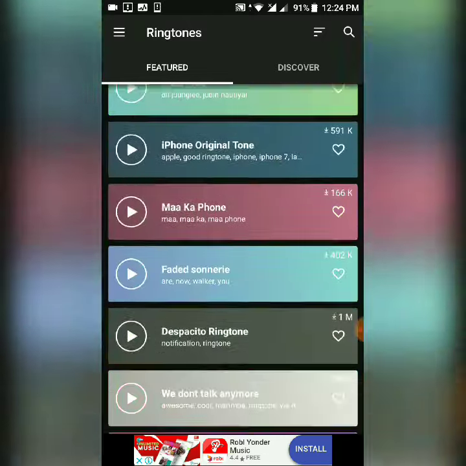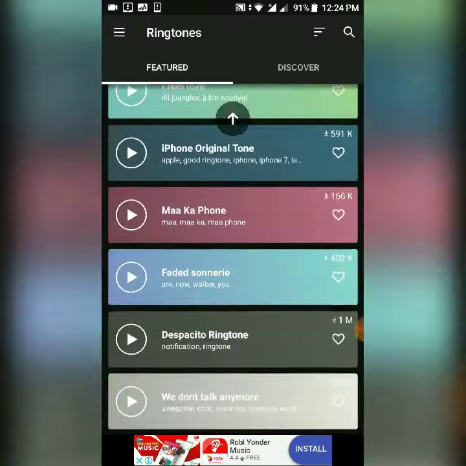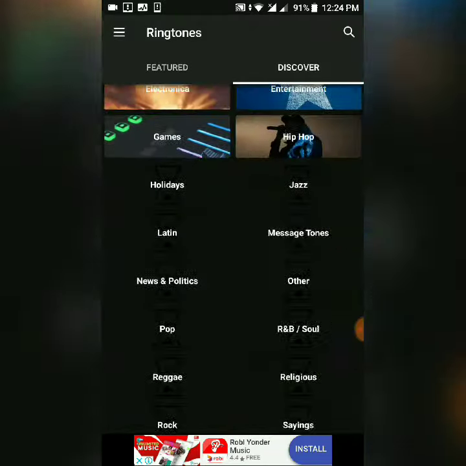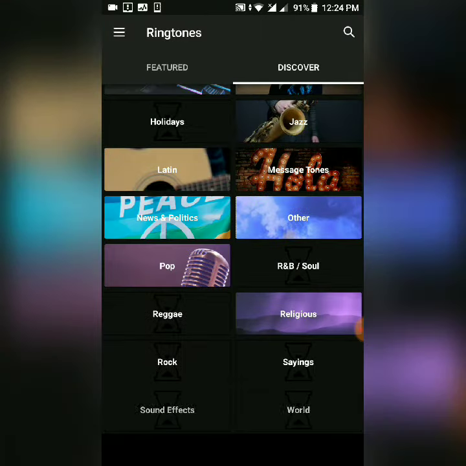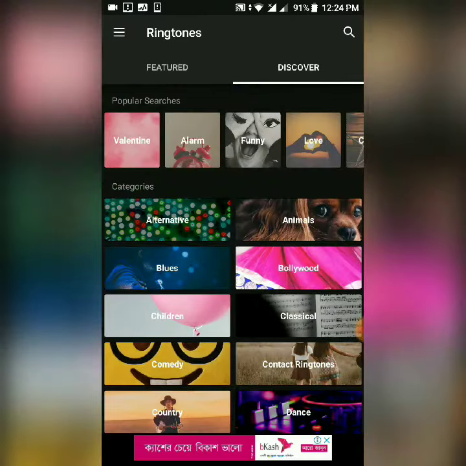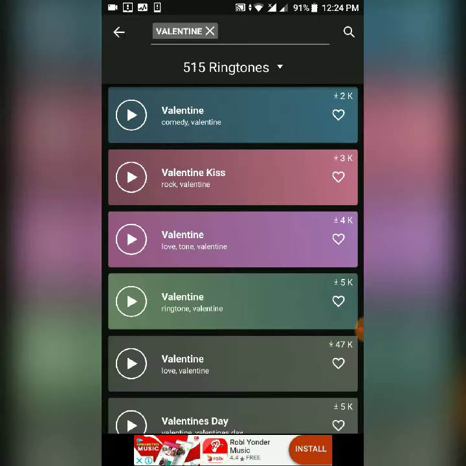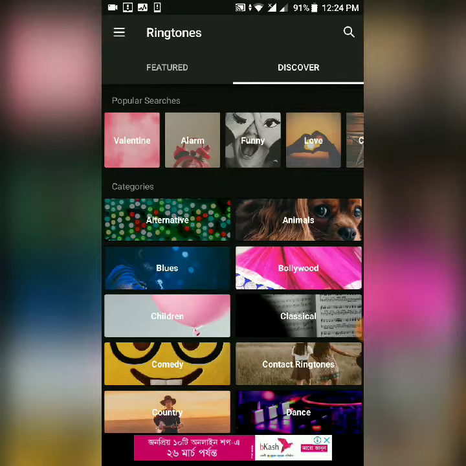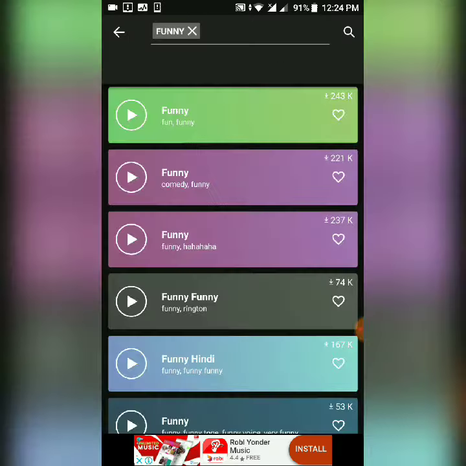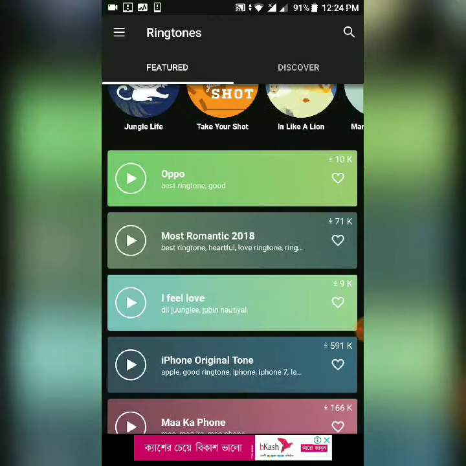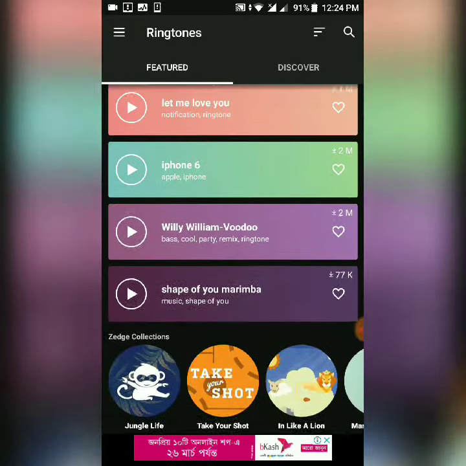They have a lot of ringtones in this app, and you can discover them. You should choose what you like from here. Valentine, this is a Valentine ringtone, alarm ringtone, funny ringtone, and you can set it easily like this.